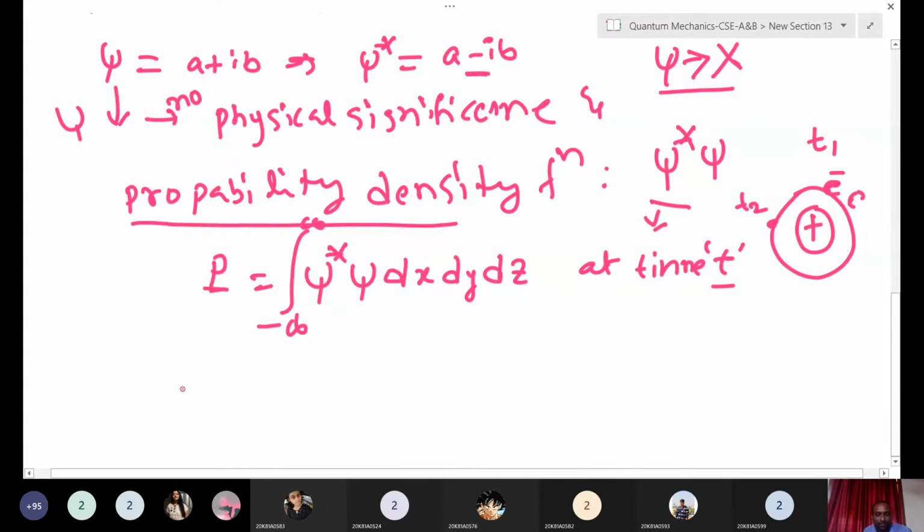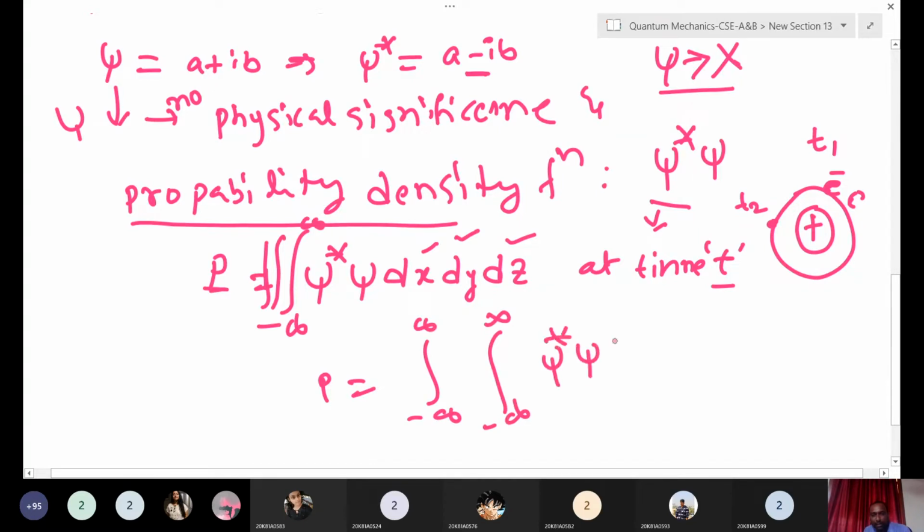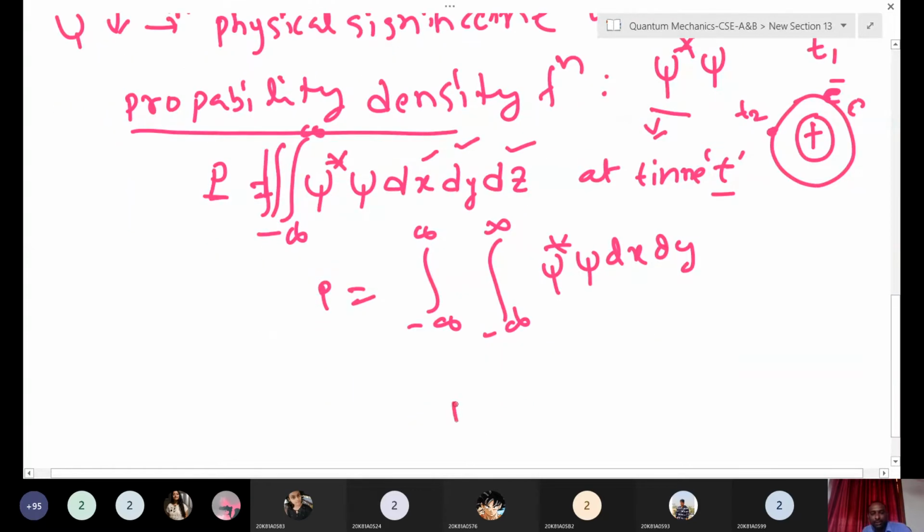Suppose you want to write this probability density function in two dimensions. If it is three dimensional, you have to write the integration three times, because you have to integrate with respect to z, with respect to y, with respect to x. If you want only the xy plane, that is two dimensional: you write psi star psi dx dy. If you want one dimension, you write only one integration, from minus infinity to infinity of psi star psi dx.